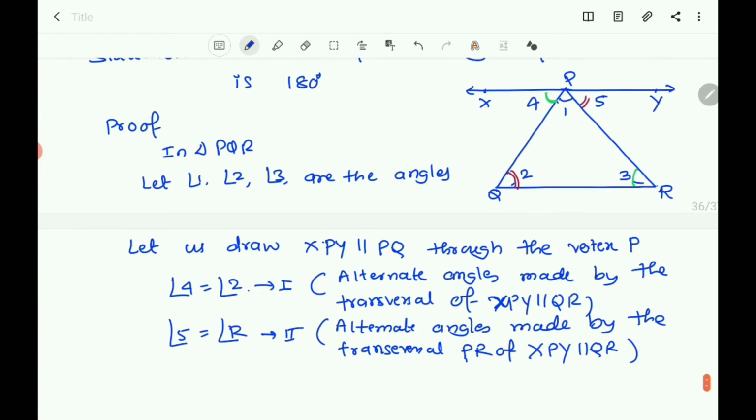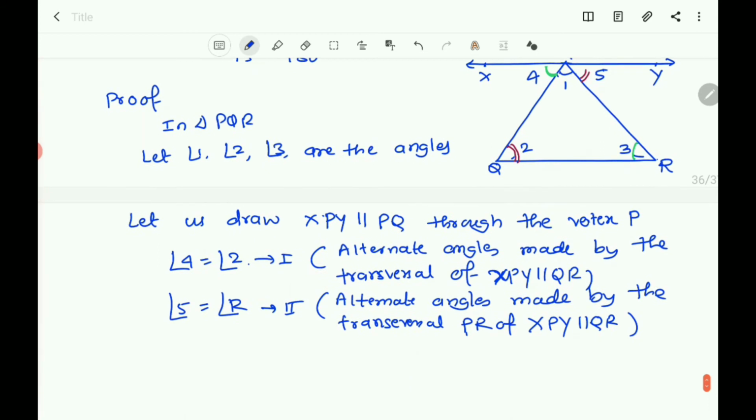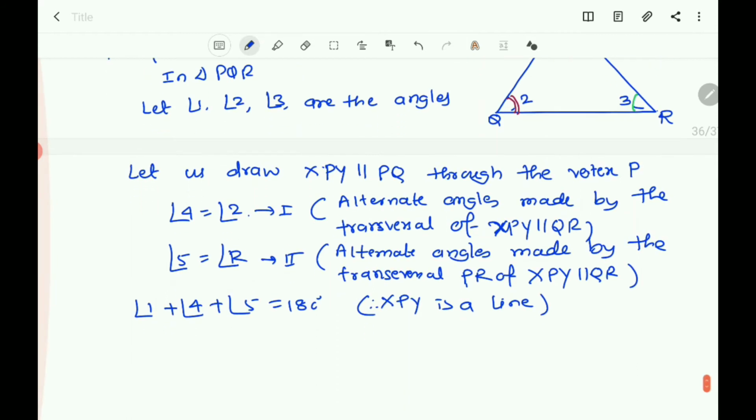Now you know that XPY is a straight line. Therefore, angle 1 plus angle 4 plus angle 5 is equal to 180 degrees, as XPY is a straight line. The reason you can give is that XPY is a straight line.